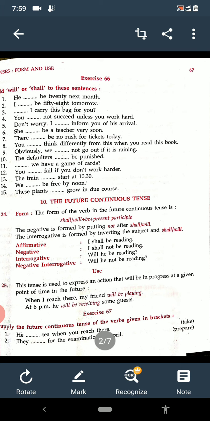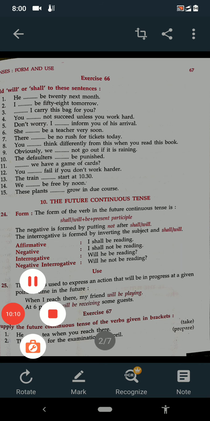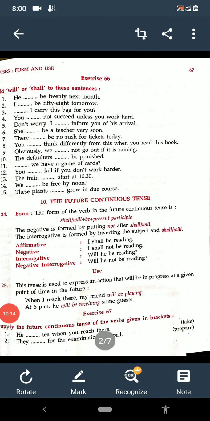Number 12. You will fail if you do not work harder. 13. The train will start at 10:30. 14th, we shall be free by noon. And 15. These plants will grow in due course.